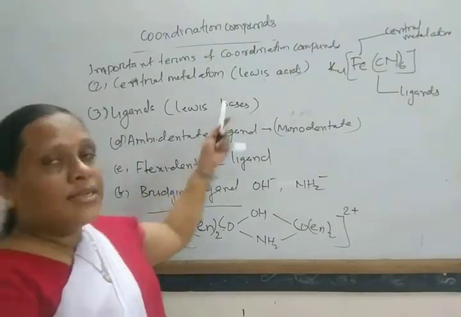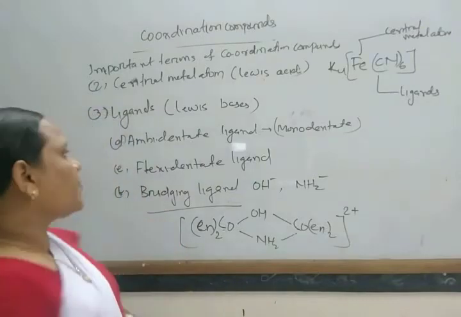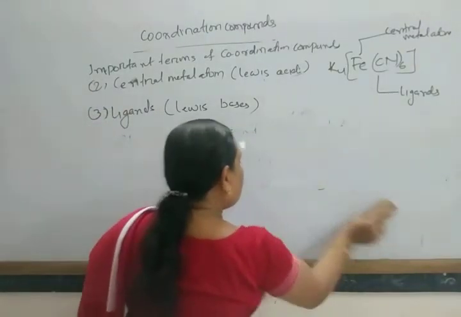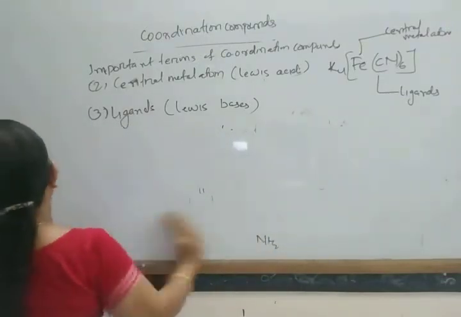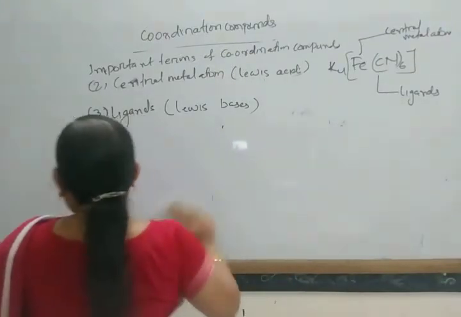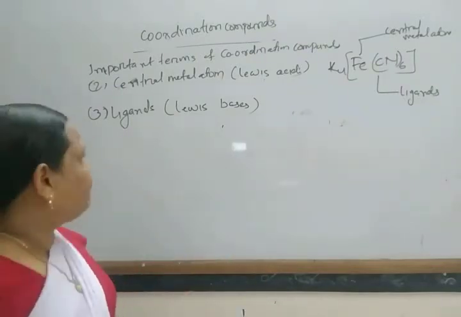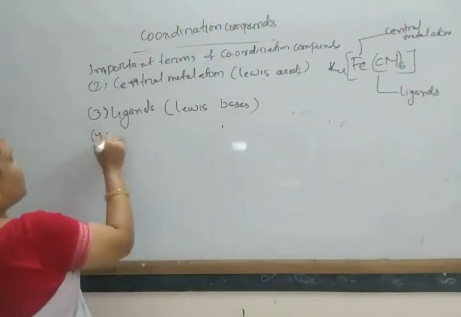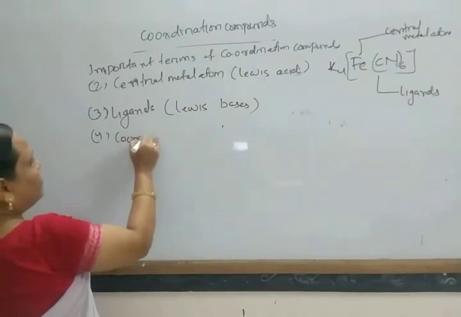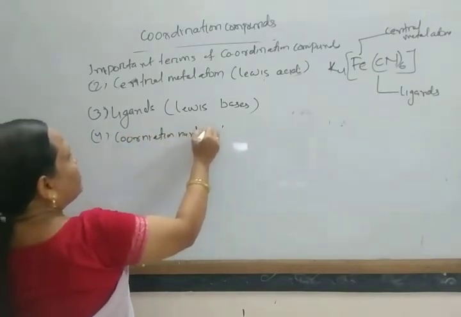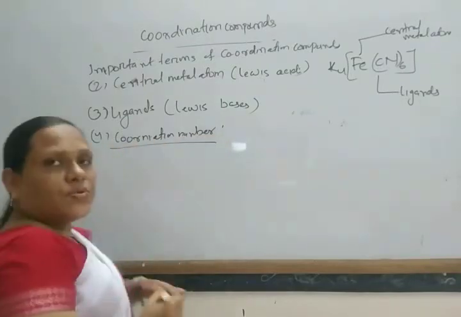Next, come to another term of coordination compounds, that is coordination number. So what is coordination number?